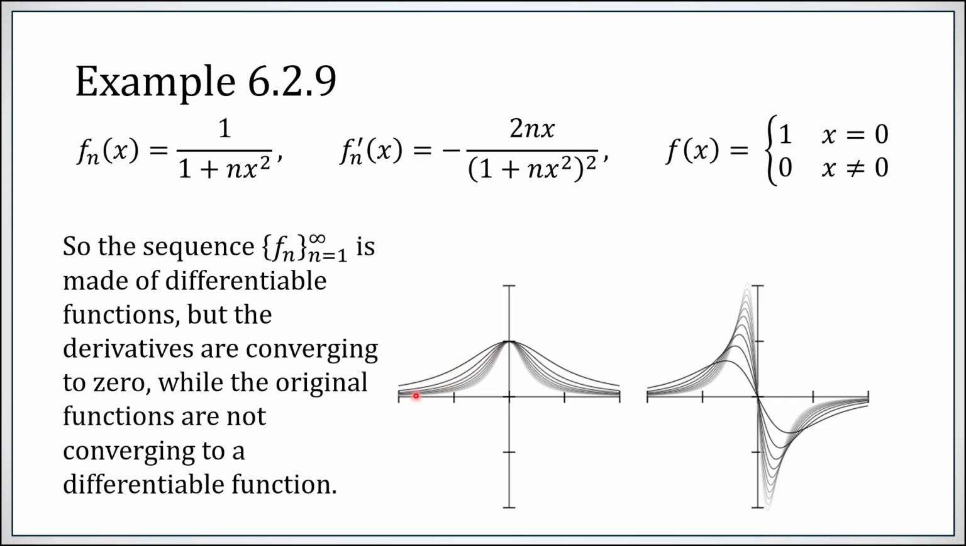As n gets bigger, they sort of get pushed down. And here are the derivatives. As n gets bigger, this part is getting pushed down, but close to 0, it's getting pushed up. So on the left is fn, where as n goes to infinity, this gets pushed down. On the right is fn prime, and as n goes to infinity, this gets pushed down, but this gets blown up close to 0. So fn are differentiable functions. The derivatives are always converging to 0, but the original functions are converging to something that isn't even differentiable.